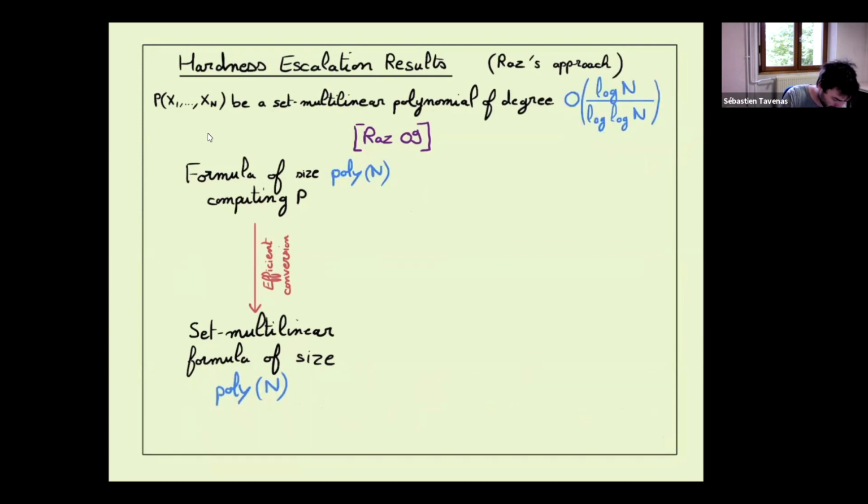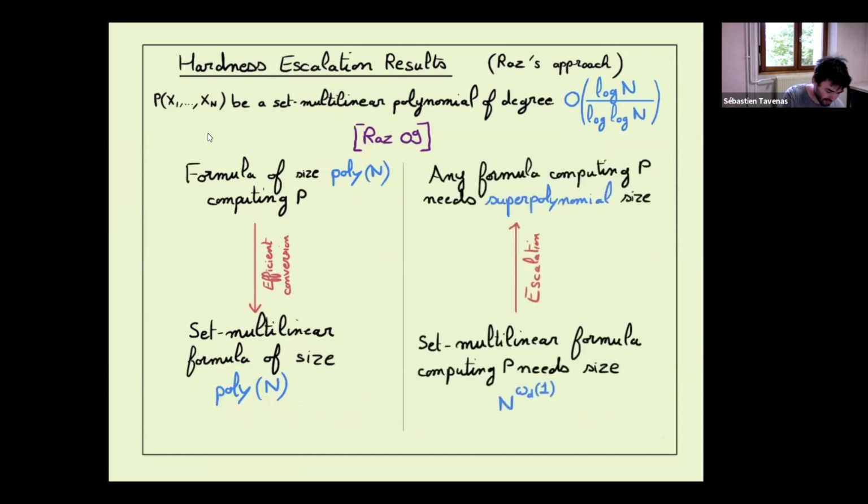So first, what I said: at this degree, if we start from poly n, we finish with poly n. So in particular, we have the equivalence, what we call the escalation. If we have a super polynomial lower bound for set multilinear formulas, we get a super polynomial lower bound for any formula. But just a comment for people who are not familiar with set multilinear polynomials: it's the same as tensors. A tensor is a set multilinear polynomial. That's another way of thinking.